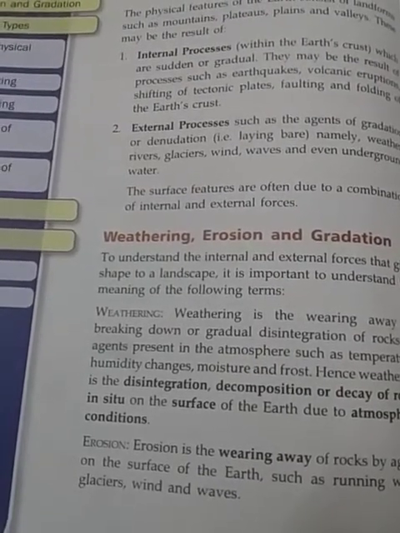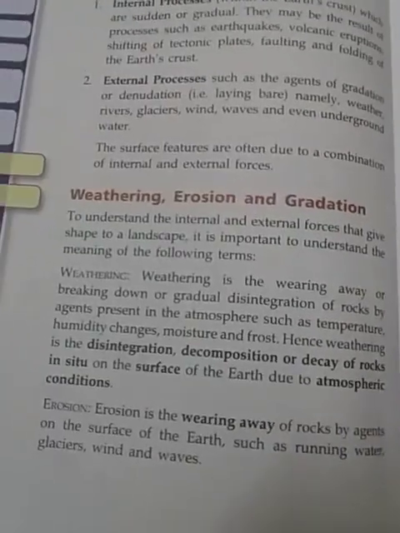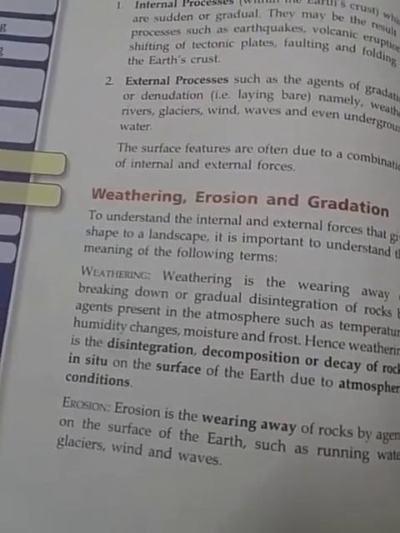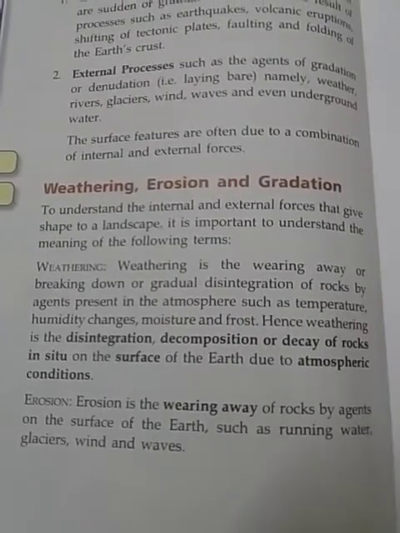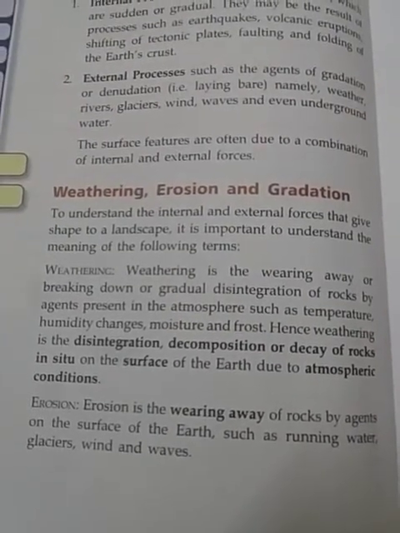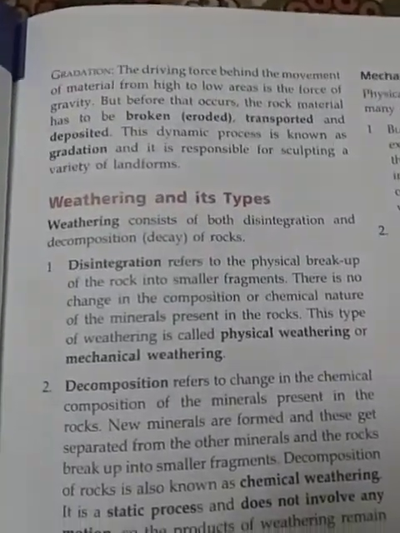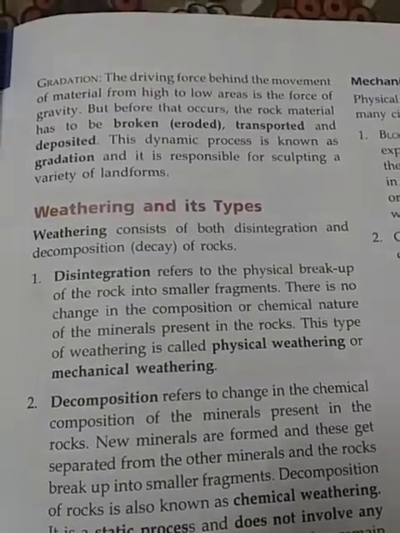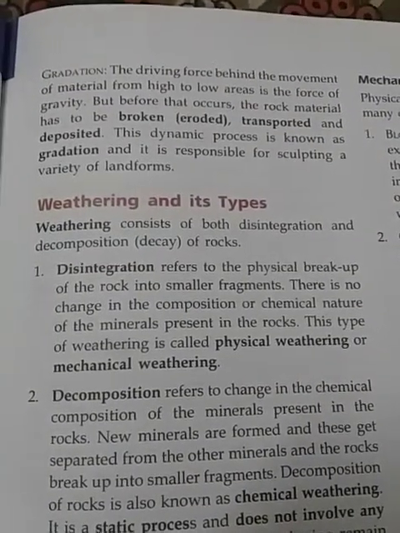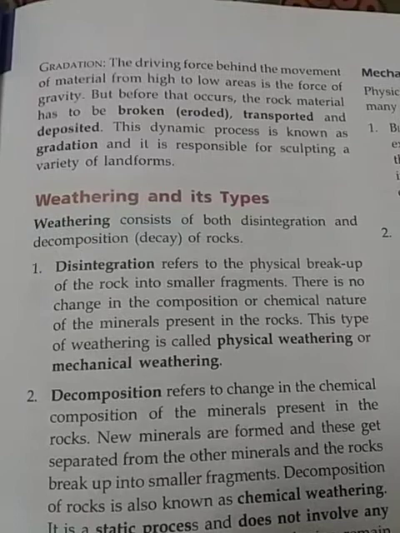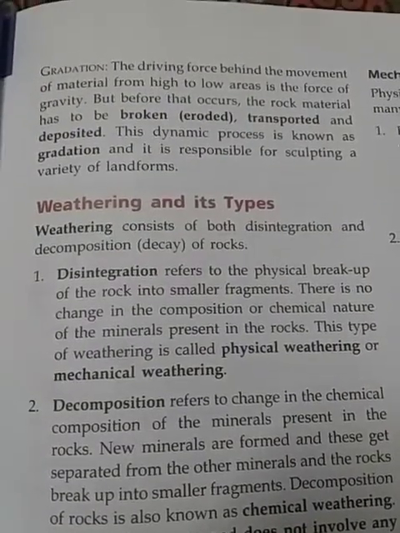Next point, weathering is of three types: physical, chemical, and mechanical. And erosion can be classified into the following groups such as water, ice, wind, gravity, and thermal. Now, the next definition is gradation. The driving force behind the movement of material from high to low areas is the force of gravity.